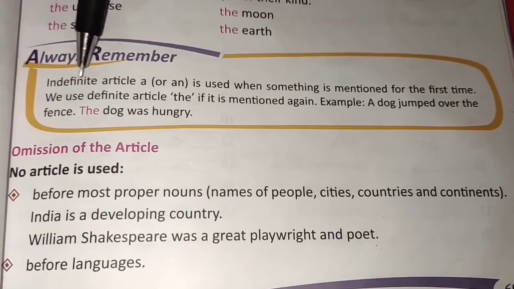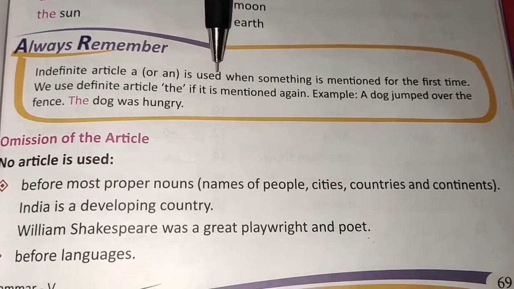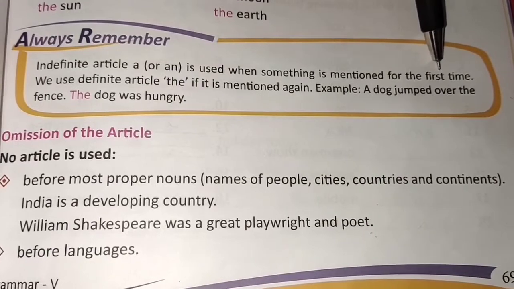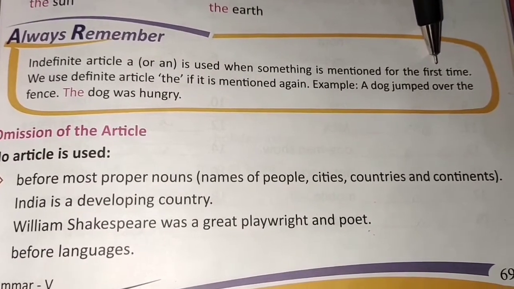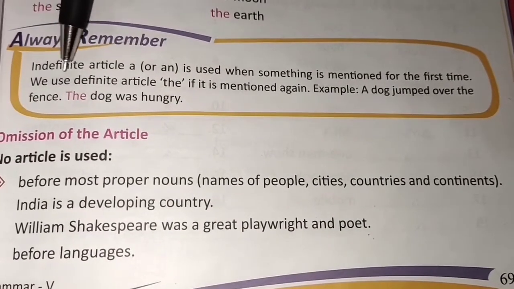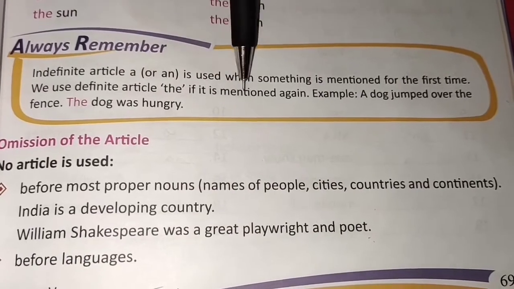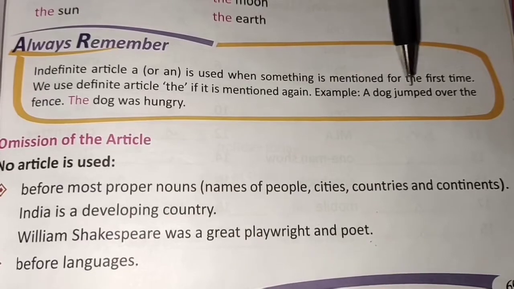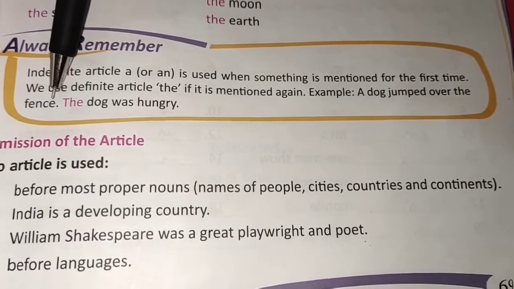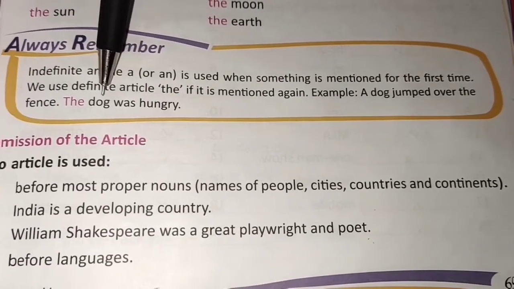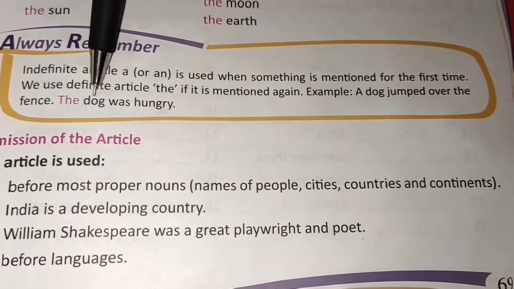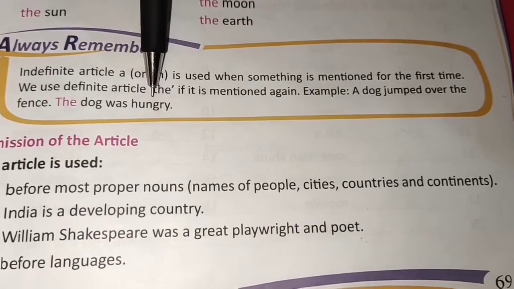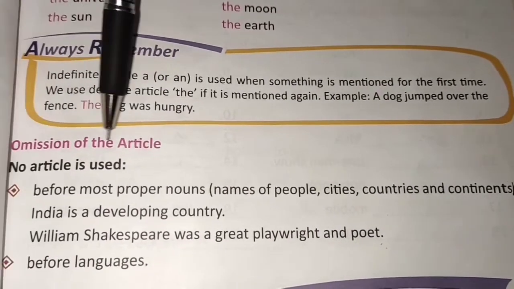Always remember, indefinite article a or an is used when something is mentioned for the first time. We use definite article the if it is mentioned again. Example, a dog jumped over the fence. Again, dog we are using, but now we use definite article the. The dog was hungry.